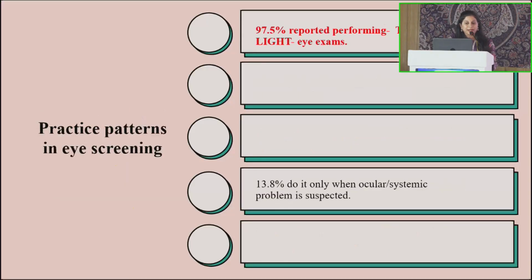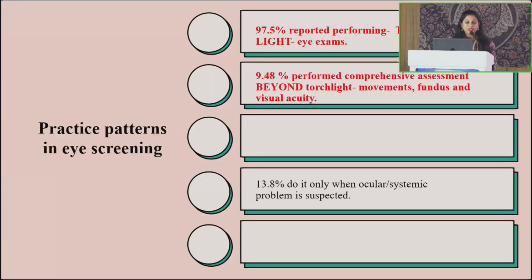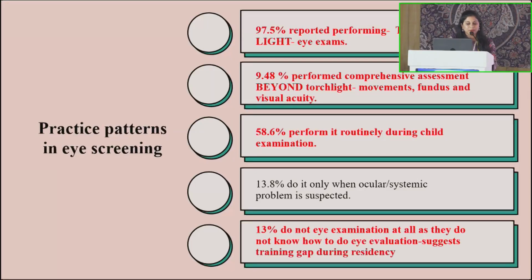Regarding the practice patterns, 98% performed torchlight examinations. Only 9% went beyond torchlight examination into movements, visual acuity, and fundus evaluation. 59% performed torchlight examination regularly in every child, but only 13% accepted that they did not know how to perform a thorough eye evaluation because of a training gap during residency.